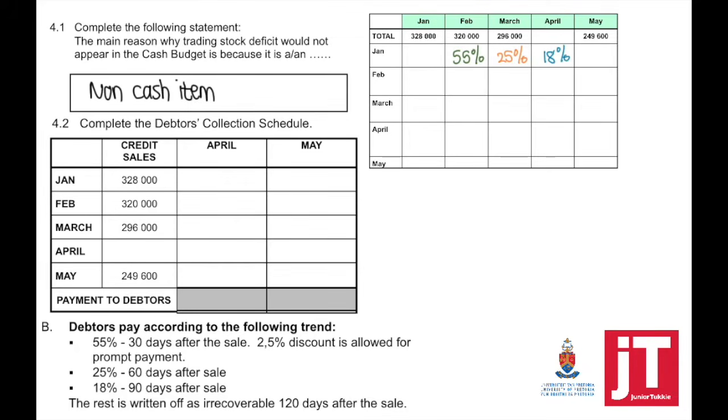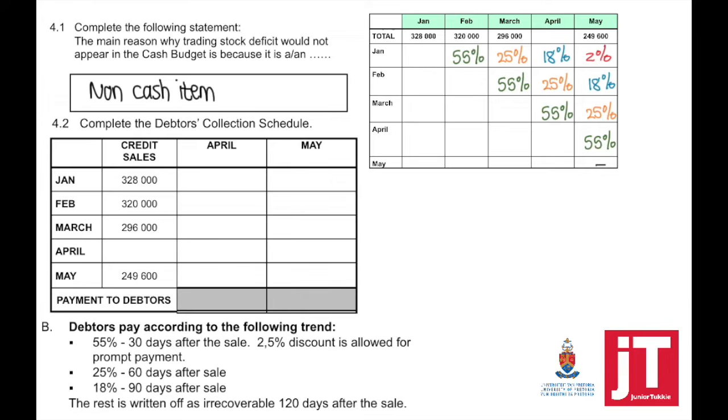The rest is written off as irrecoverable. So what is the rest? If you take 100, because the credit sales is equal to 100%, minus 55, minus 25, minus 18, it means 2% will be written off as bad debts.